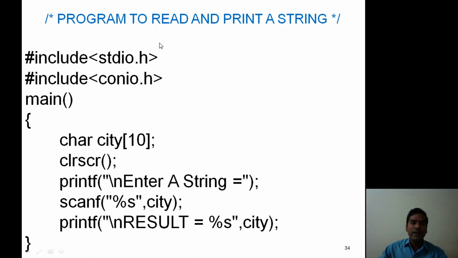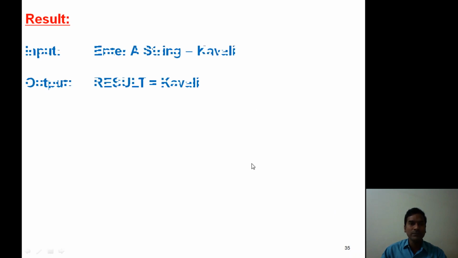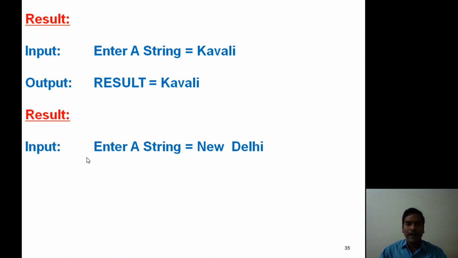Now, when we execute this program, consider some input values. The input, enter a string. Here we submitted Kavali. Now the result value is Kavali. Here we consider one more result. Now the input value is, enter a string. Here we submitted a string with multiple words, New Delhi. When we print this value, it prints only New. Now the word Delhi is not available.